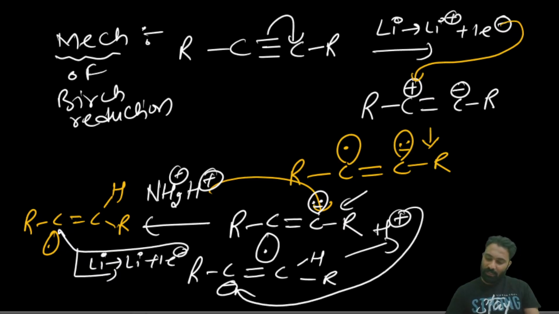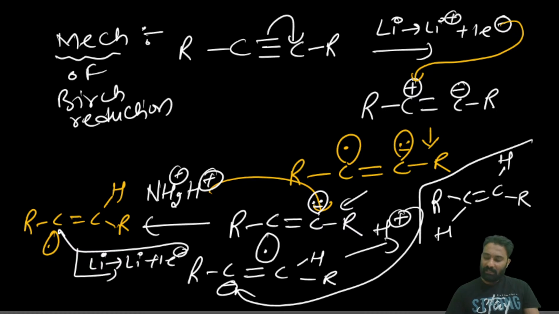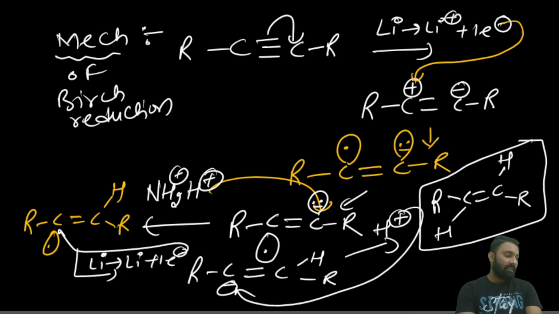That H plus will attack, and we will get the trans alkene in this manner, in the Birch reduction. Now next.